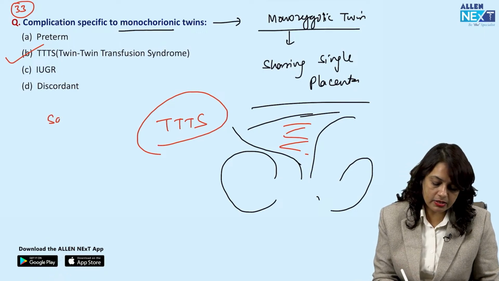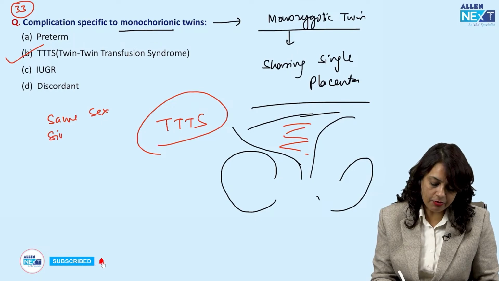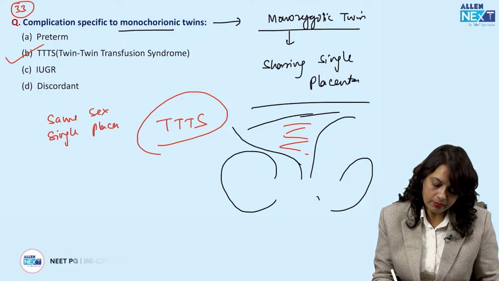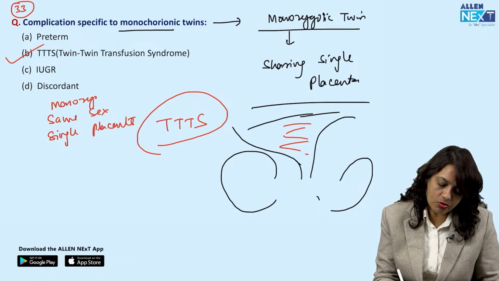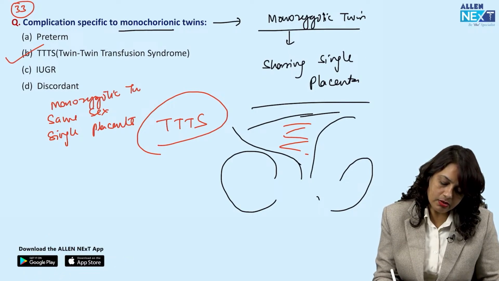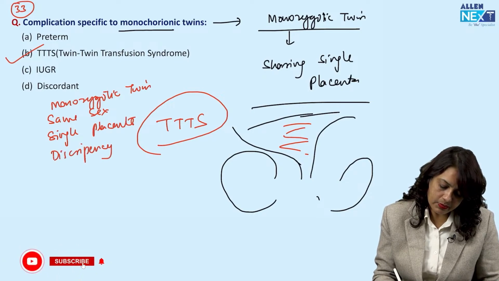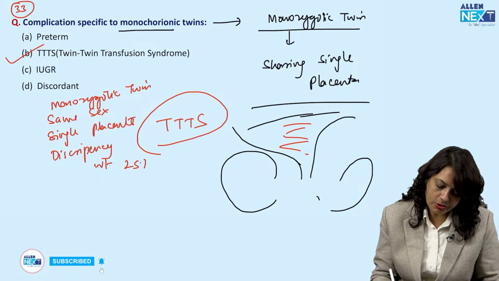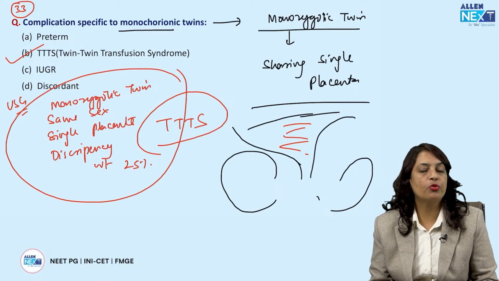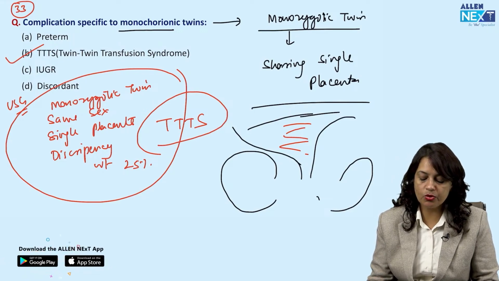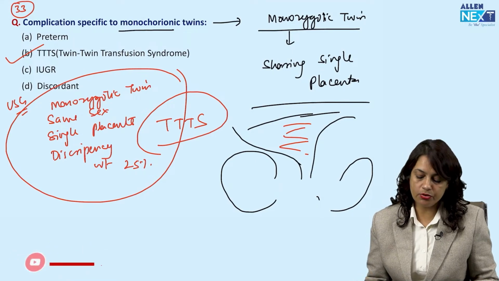The criteria is twins are always of the same sex, they have a single placenta, they are always monozygotic twins, and there is discrepancy in fetal weight of 25%. So this is the ultrasound diagnosis of monozygotic twins, which is monochorionic, and there is a risk for twin-twin transfusion syndrome.